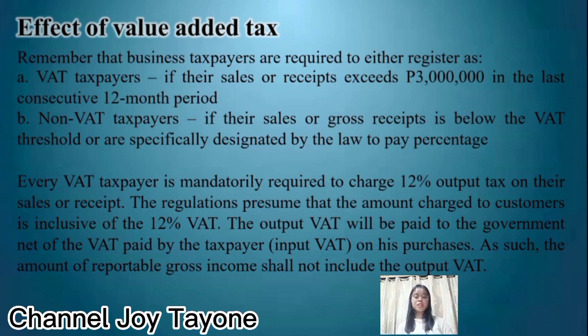Every VAT taxpayer is mandatorily required to charge 12% output tax on their sales or receipts. The regulation presumes that the amount charged to customers is inclusive of the 12% VAT. The output VAT will be paid to the government net of the VAT paid by the taxpayer on his purchases. As such, the amount of the reportable gross income shall not include the output VAT.